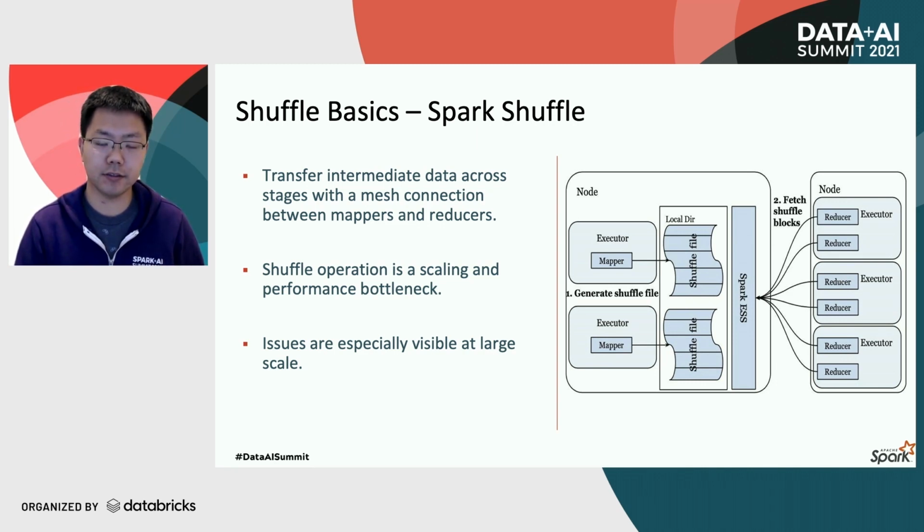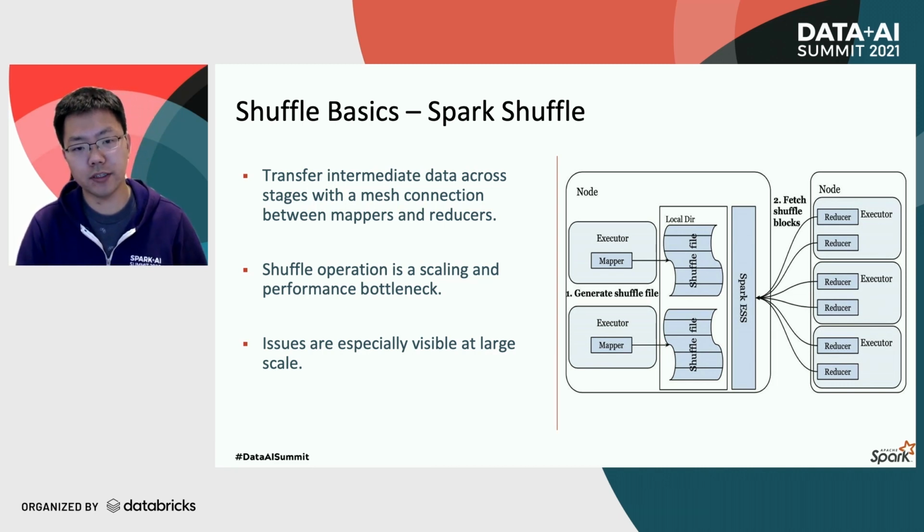Each map task inside a Spark executor produces one shuffle file consisting of multiple shuffle partition blocks for the corresponding reducers. The shuffle file is produced on local disks and managed by the external shuffle service deployed on the same node. When the reduce tasks start running, they fetch the needed shuffle blocks from the corresponding remote shuffle services. This architecture achieves a reasonable balance between performance, scalability, and reliability for shuffle.